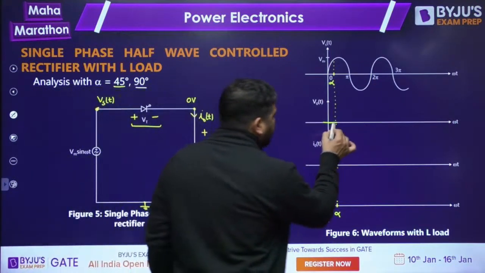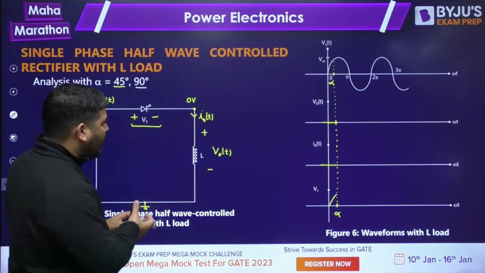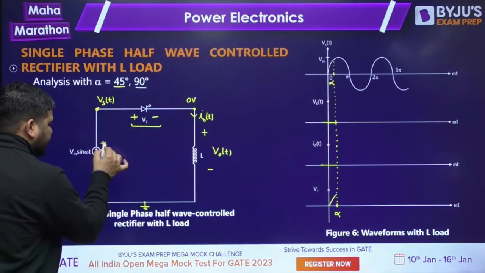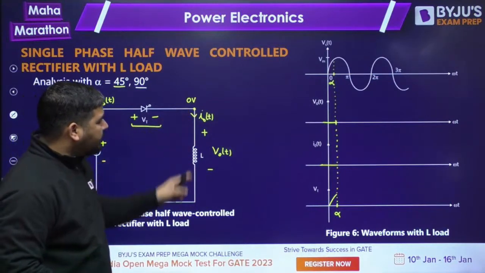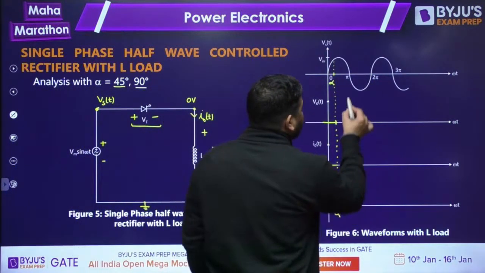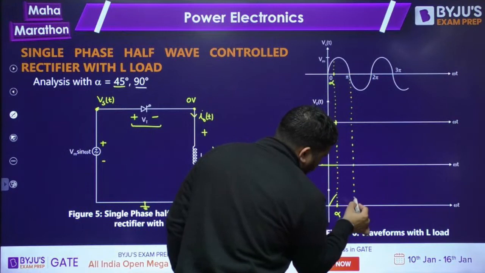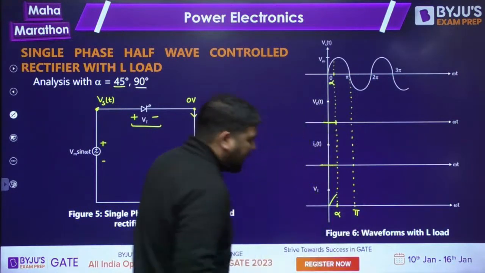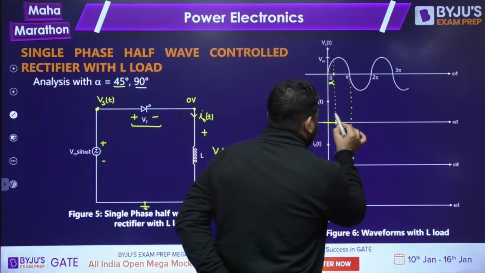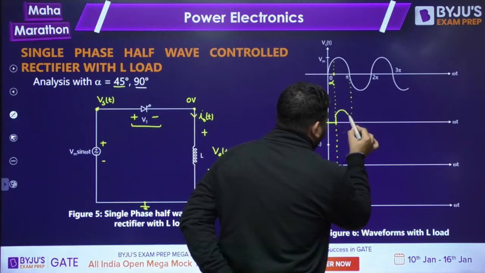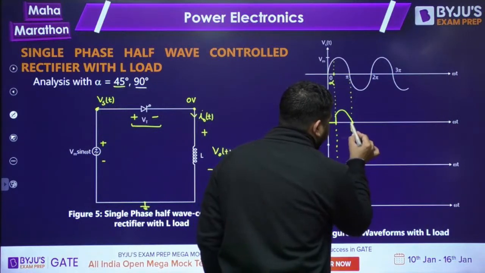Now from this alpha onward, the current will start. The thyristor will get fired and the output voltage will be the same as the supply voltage because it will be connected in parallel. So output voltage will be the same as the supply voltage and current will start. Let's plot up to pi first. So up to pi, the output voltage will be the same as the supply voltage. It means the output voltage will look like this. It will be the same as the supply voltage, up to this instant pi.